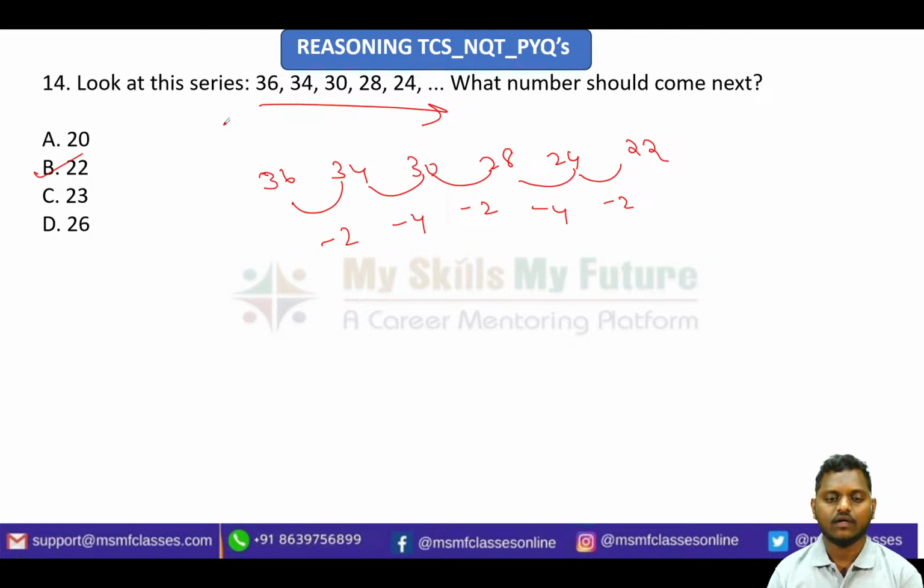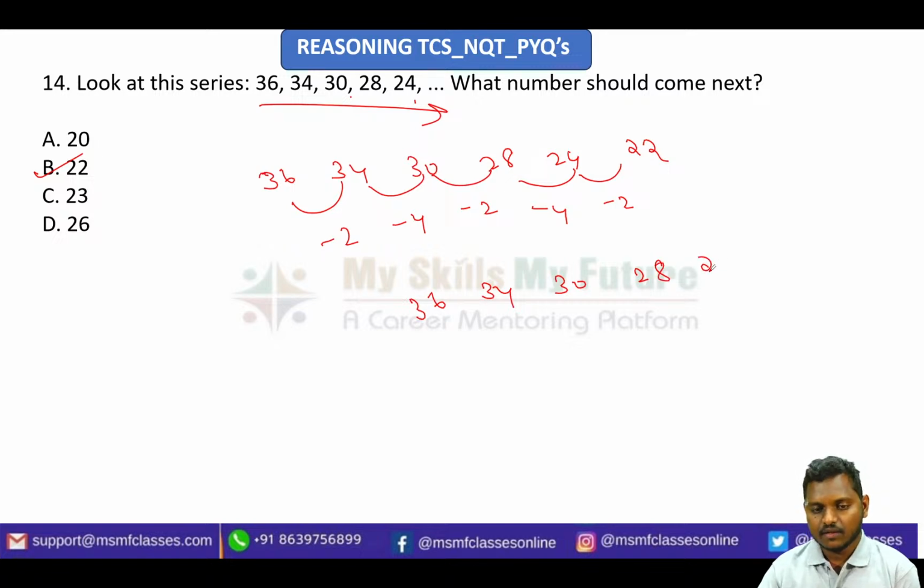If you are trying with another pattern also, that's not a problem, as long as you get the same answer. If you are getting a different pattern, different logic also, fine. Some people might try this alternate pattern for this also, and you can get the solution. Let me check with this. Sometimes it works, though it is not alternately decreasing and increasing. If you are not finding an alternate pattern, increasing, decreasing, it is not recommended to go with this. It's better you prefer this one.